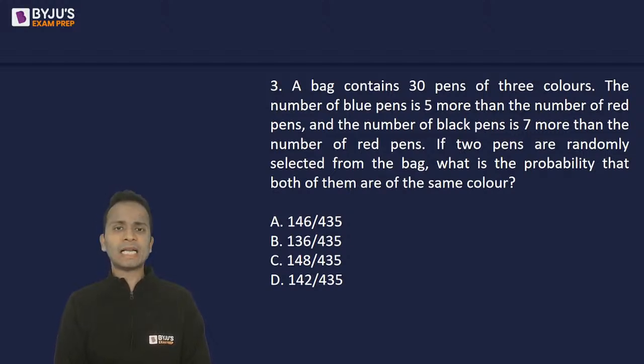Now if 2 pens are randomly selected from the bag, what is the probability that both of them are of the same color? Now friends, this is the same level of difficulty that we generally find in the questions of the CMAT examination.